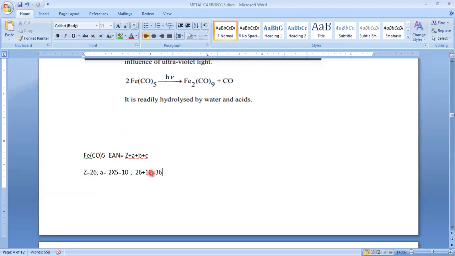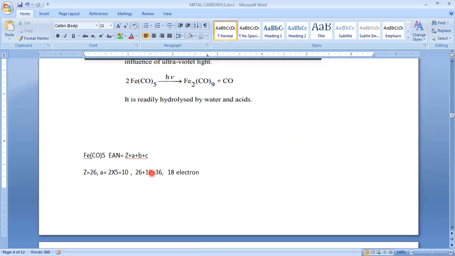Or else we can also justify this with the 18 electron rule. 18 electrons are octet electrons, the 18 electron rule. It is a little bit different.